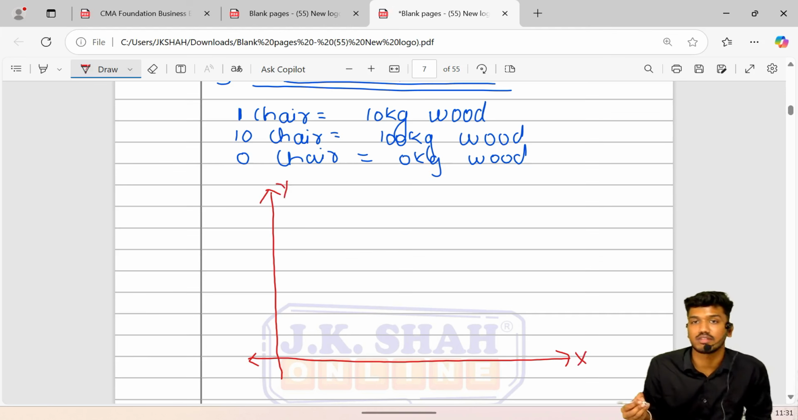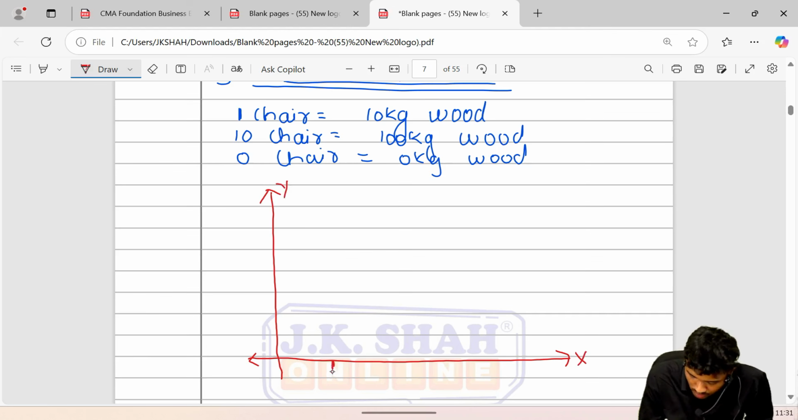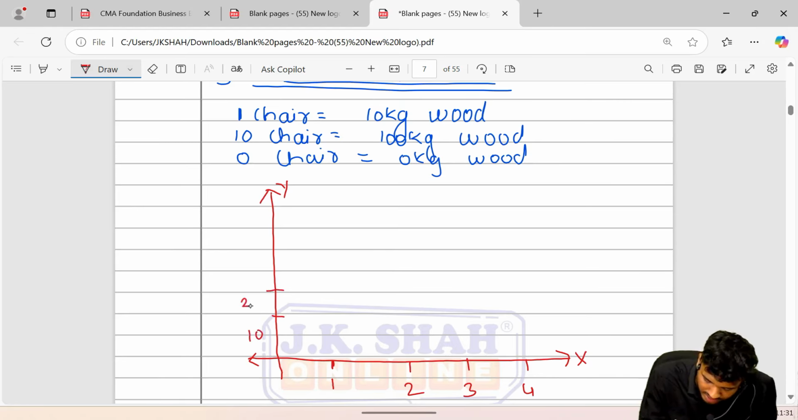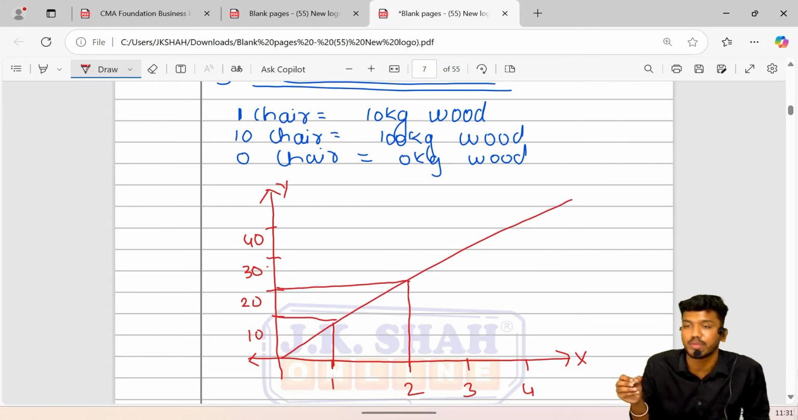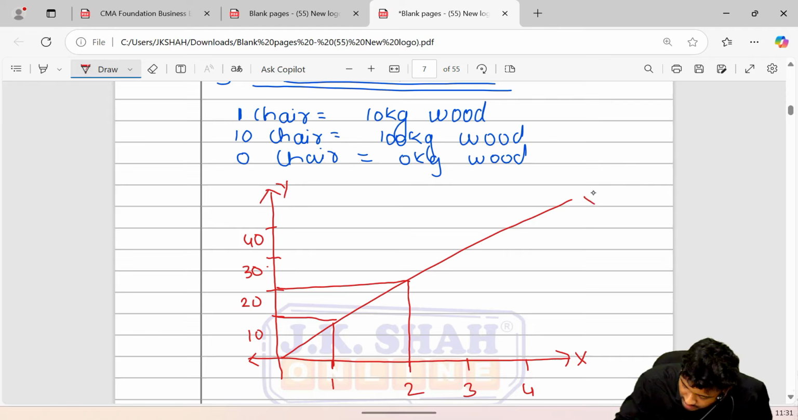X-axis, y-axis. As the quantity of output increases, 1, 2, 3, 4, the cost will also rise, from 10 kg, 20 kg, 30, 40, and so on. So it will be like this. As the output increases, variable cost also increases. Output again increased, variable cost again will increase. So that way it will go on. So it is our variable cost curve, that is, the total variable cost curve.